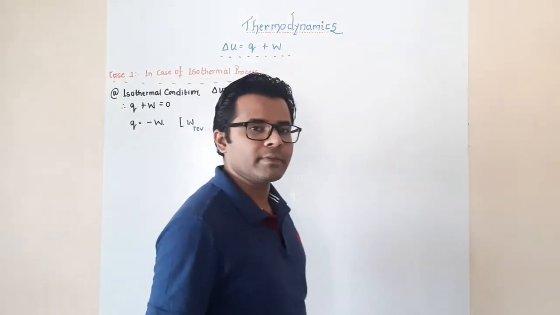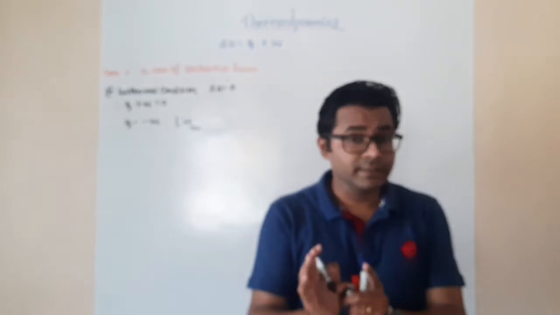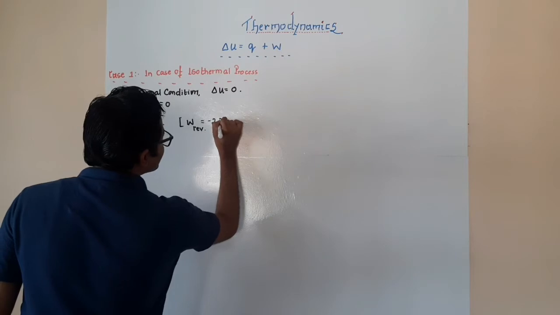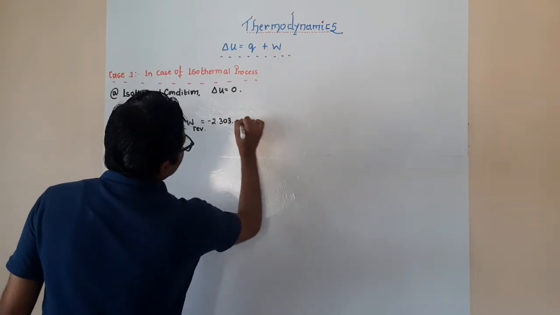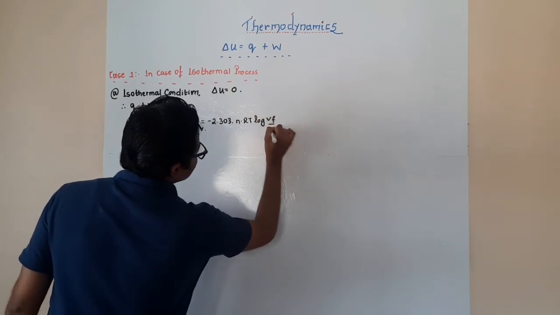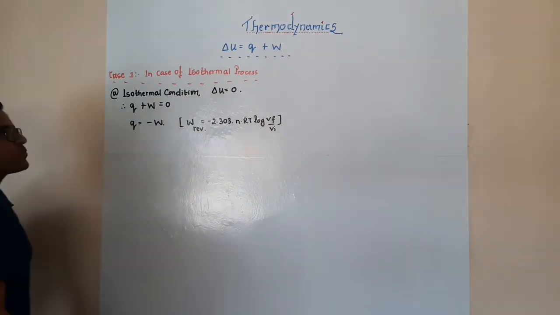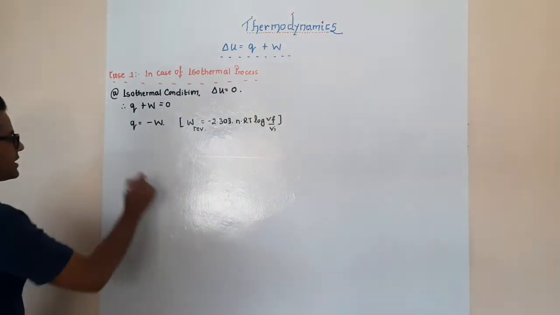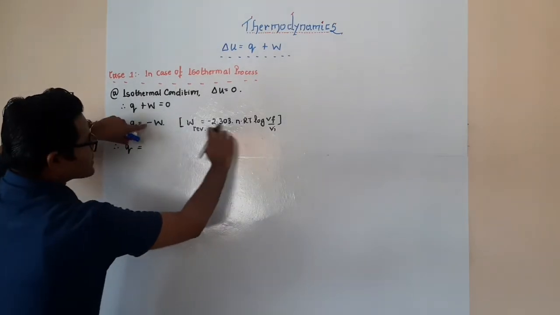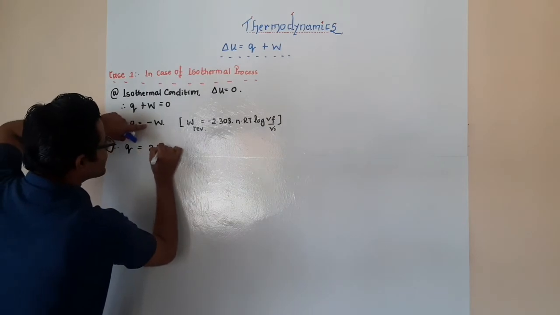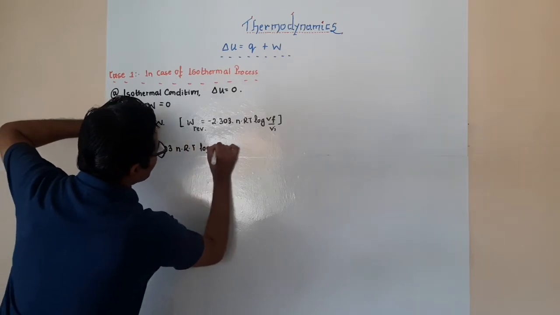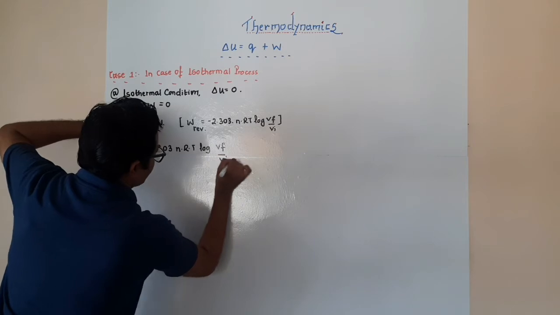If we remember the equation for the work done in the reversible process, it is W equal to minus 2.303 nRT log of Vf over Vi. So now Q is equal to, the minus of minus becoming plus, 2.303 nRT log of Vf over Vi.